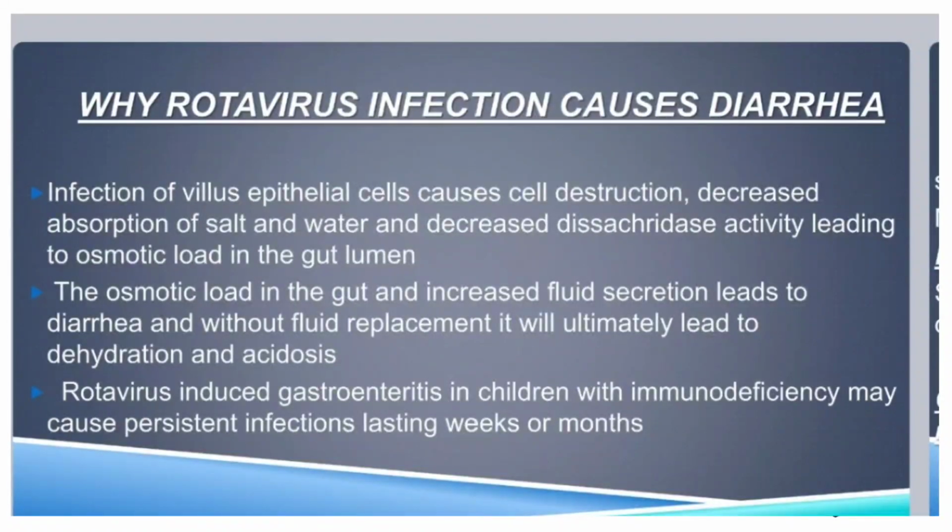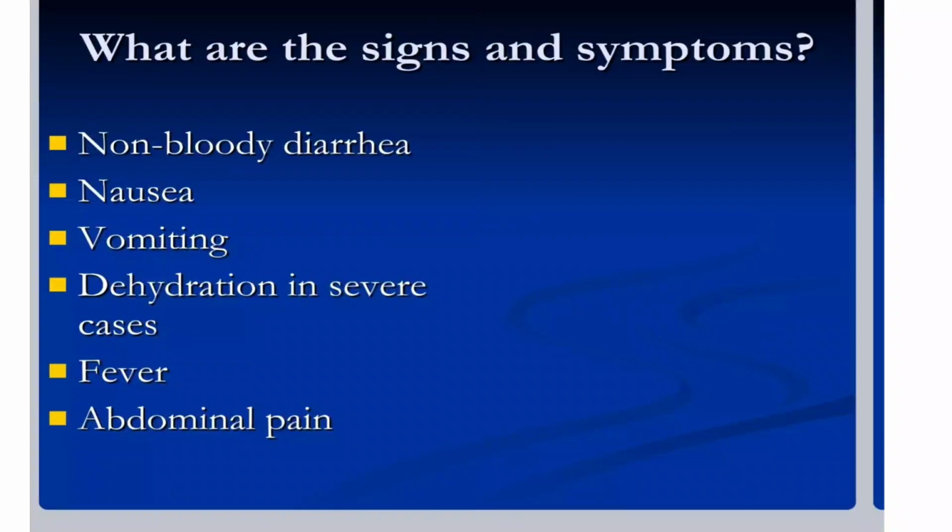Rotavirus-induced gastrointestinal infection in children who have immunodeficiency may cause persistent infections which may last for weeks to months. So there will be non-bloody diarrhea, nausea, vomiting, dehydration in severe cases, fever, and abdominal pain.